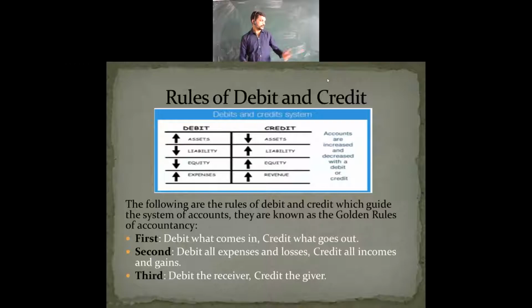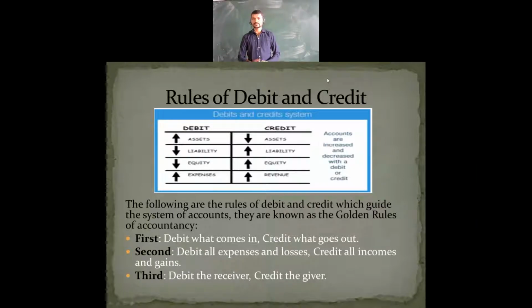Then the second rule: debit all expenses and losses, credit all income and gains. Here we are treating expenses and losses as debit, and all incomes and gains as credit. We are now going to see these rules one by one, with illustrations, in the next slides.